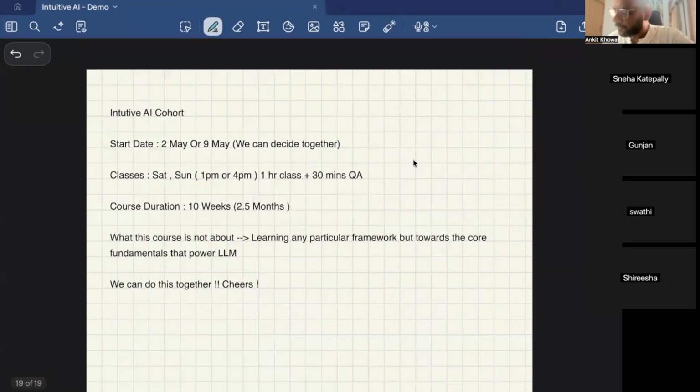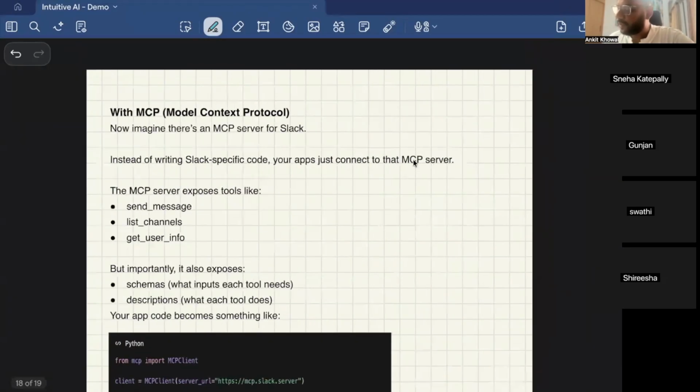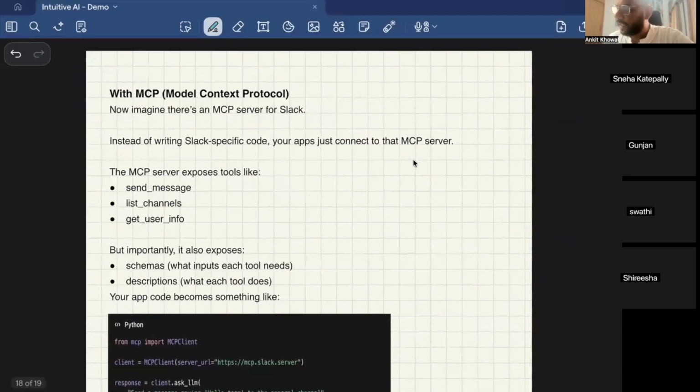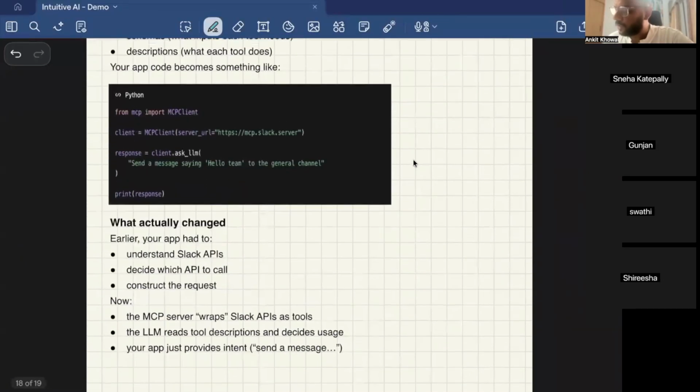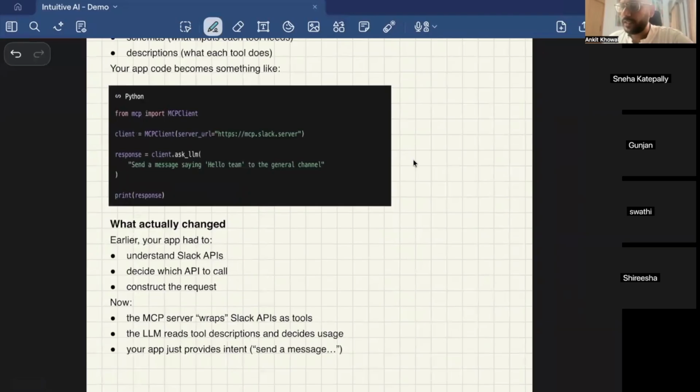So these were the 10 concepts that I just wanted to explain. I'll share this material with you, these notes that I have created. You can go back and read, and they will start slowly making sense. These are heavy terms, but I think